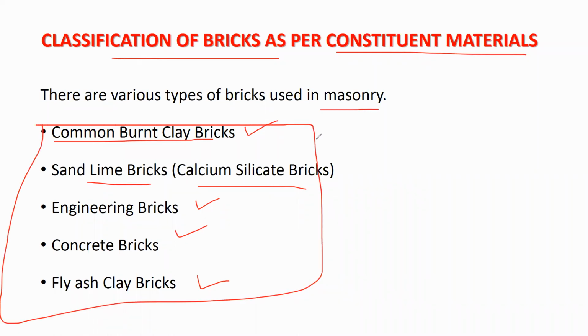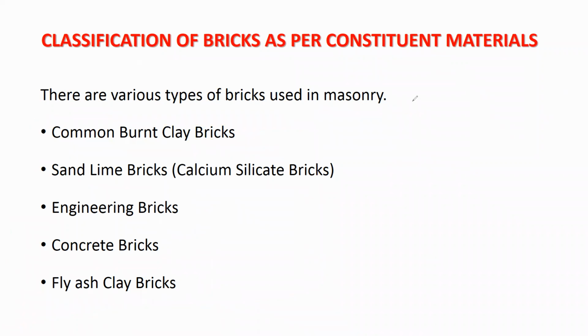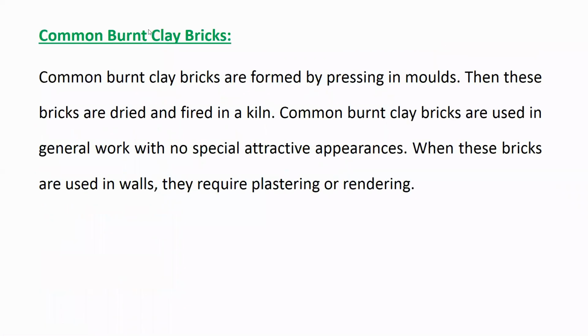Whatever we have discussed till now about the brick, that is a common burnt clay brick. There are other types of bricks also, depending on their constituent material. Now, common burnt clay bricks. Common burnt clay bricks are formed by pressing in molds. In the molding operation, we have seen how the bricks are molded.